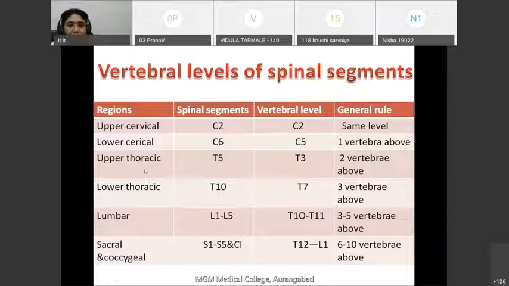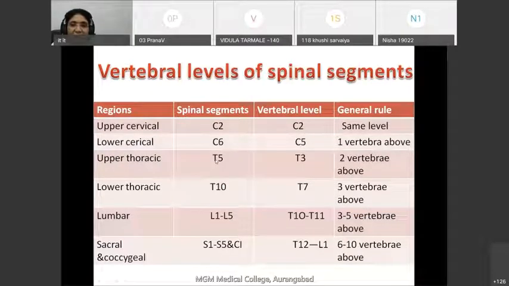So the spinal segments are present above the corresponding vertebral level. Now this vertebral level is different at different regions. In the upper cervical region, the spinal segments are at the same vertebral level. But in the lower cervical region, the spinal segment is present one vertebra above the vertebral level. So the sixth cervical spinal segment is present at the level of fifth vertebra.